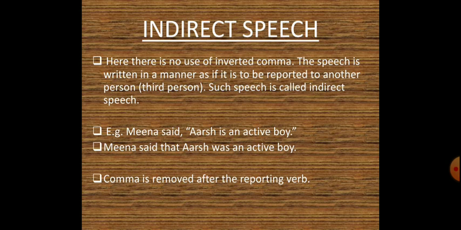That is the first rule for indirect speech. The reported sentence is placed without inverted commas. Whatever that person might have delivered as the message, that information, that sentence you are supposed to write without inverted commas.